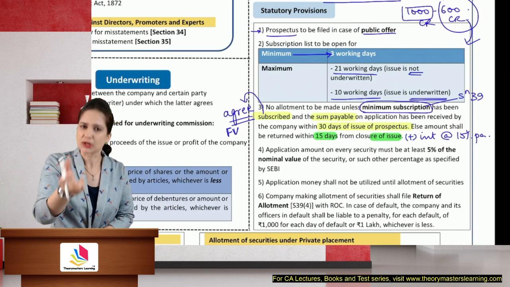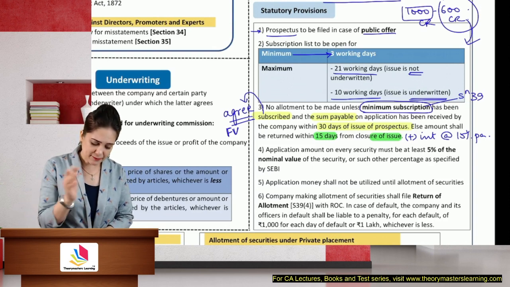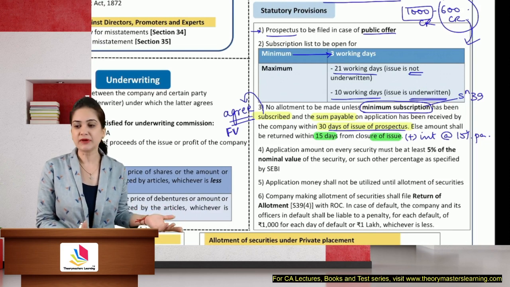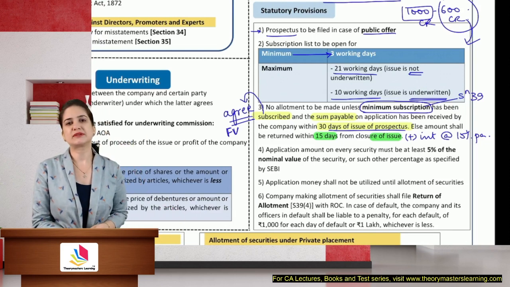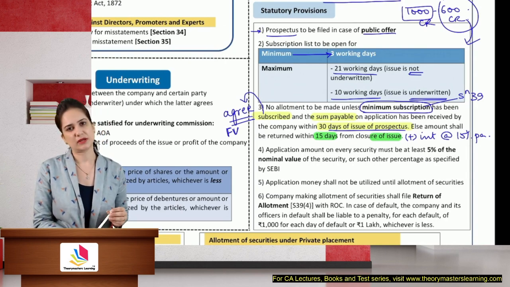Now how much do you want? You want 5 rupees along with application? Here, take 5 rupees. But that money should be received within 30 days from prospectus. Company has not received, return it along with interest at the rate of 15% per annum within 15 days from the closure of the issue.